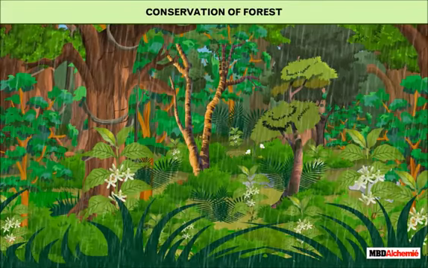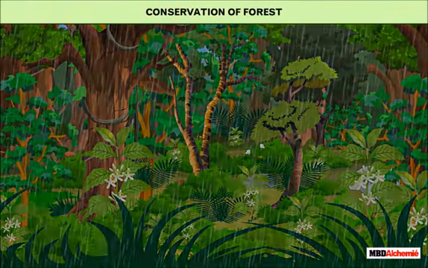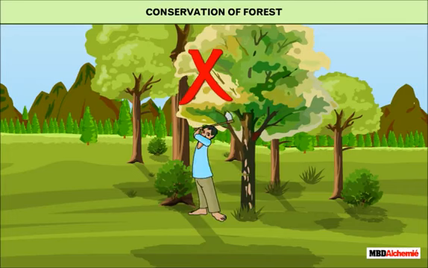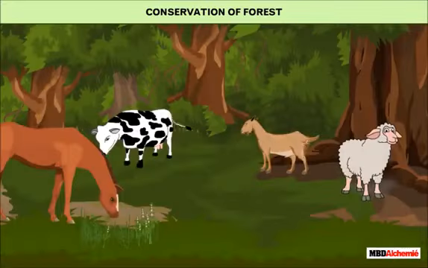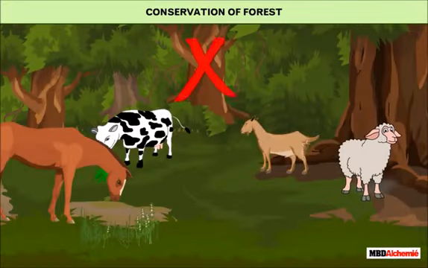The following steps should be undertaken to conserve forests. Large-scale cutting of trees should be stopped. Massive afforestation should be undertaken. Overgrazing by cattle, horse, sheep, goats, etc. should be avoided.